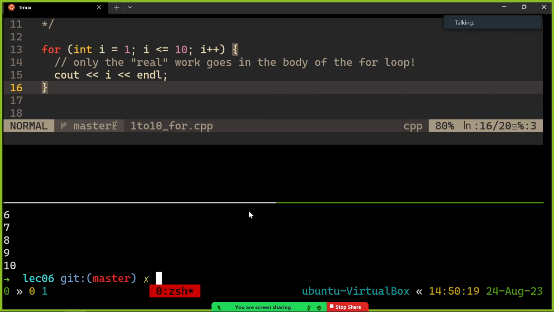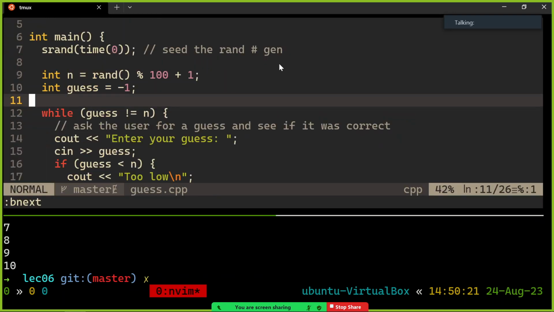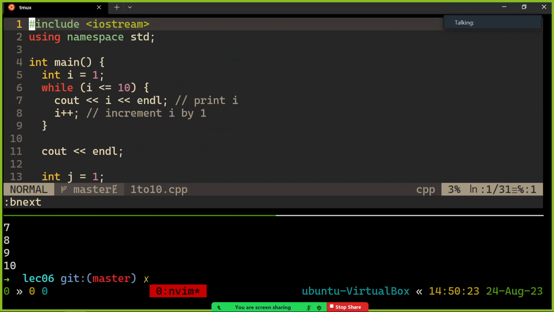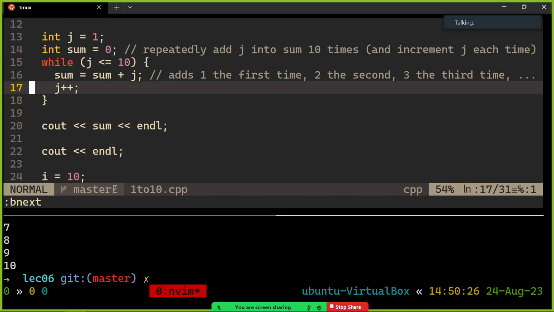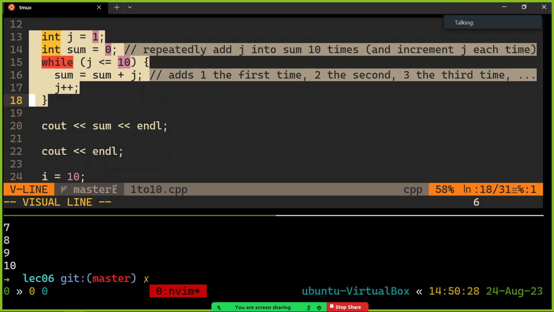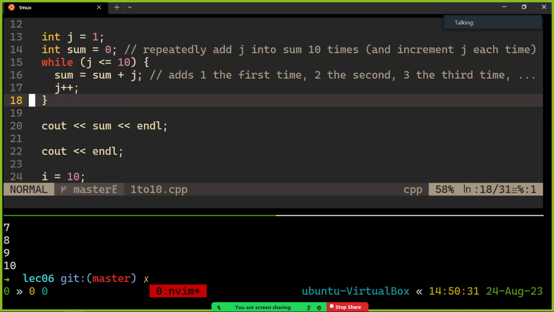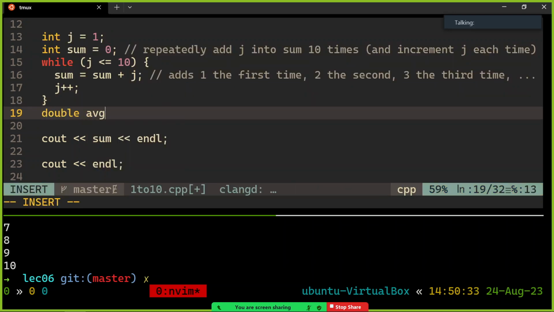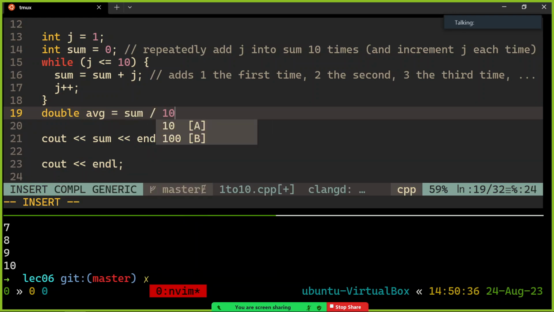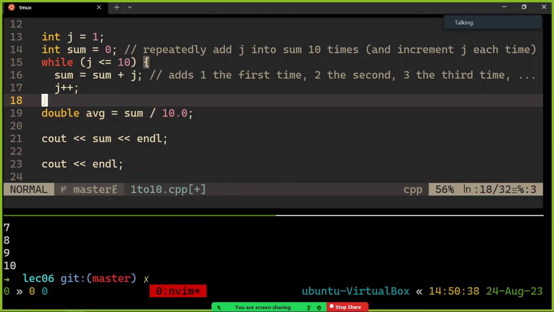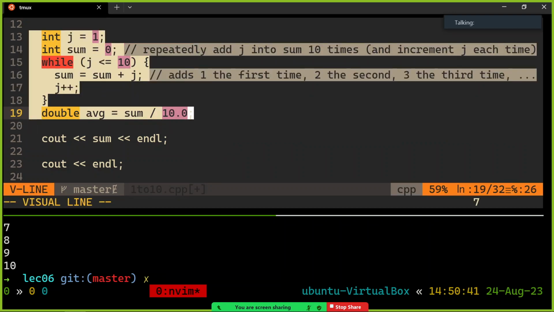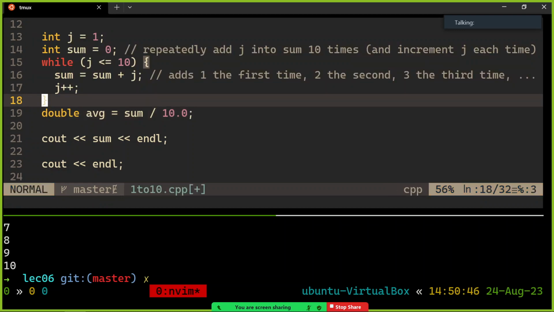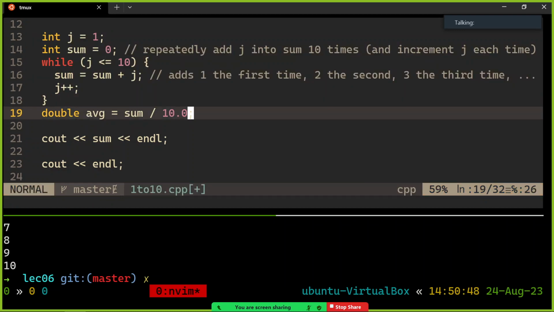Yeah. So here would be the while loop form of that. Let's see, how do we want to do this? So here's this code that summed all the numbers from 1 to 10. And so to easily calculate the average, you'd say double average equals sum over 10.0, something like that. You'd add them up in your range and then divide by how many you put in there. And that would give you the average. Is your question about the strategy for finding an average like this, or is your question about making a for loop that does this? I think that answers it.